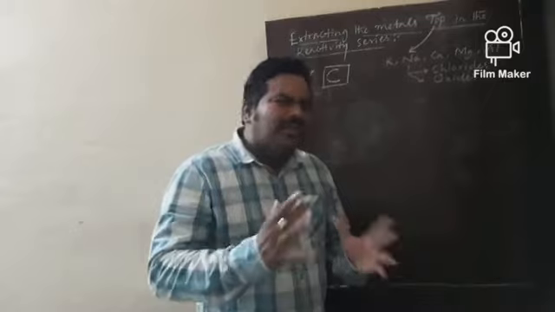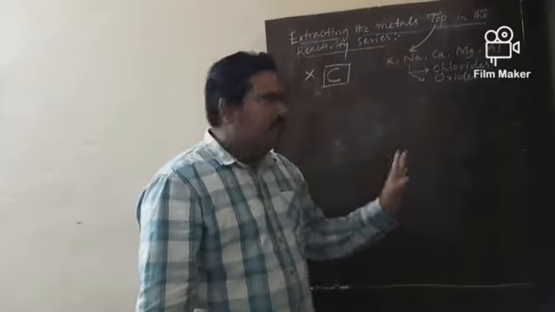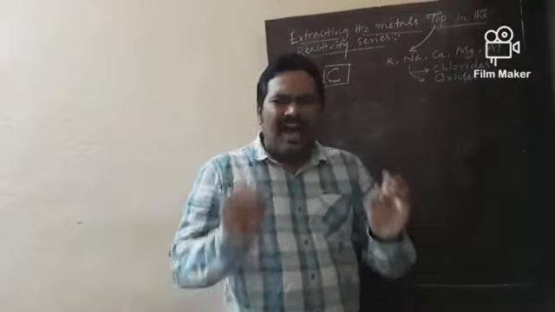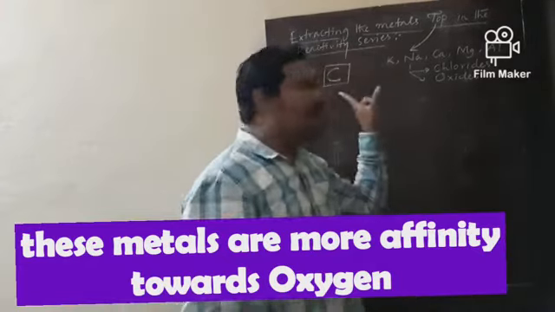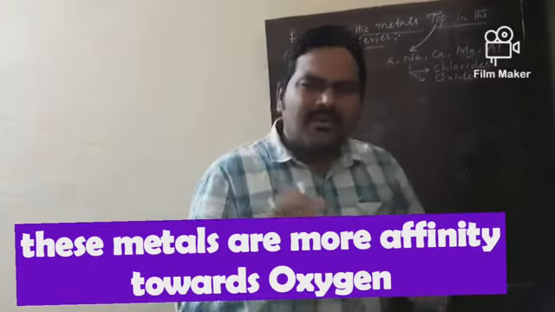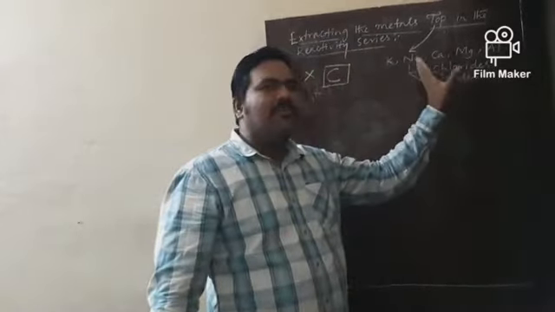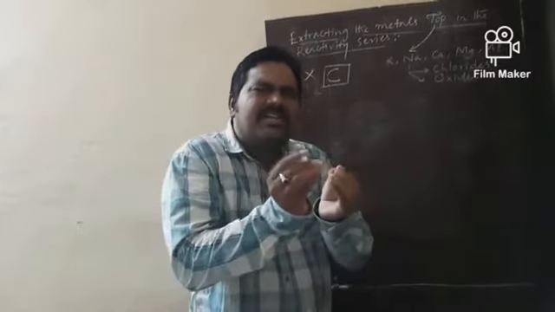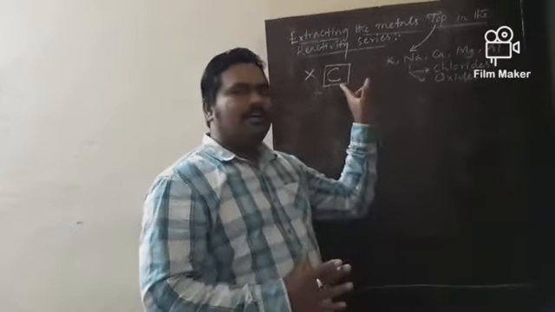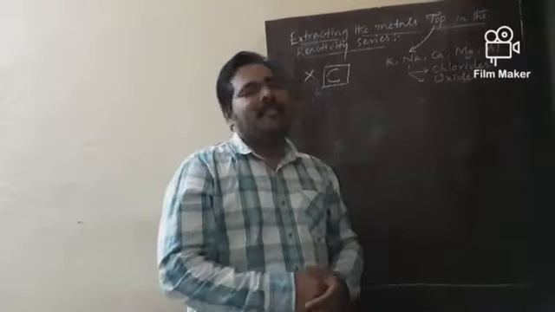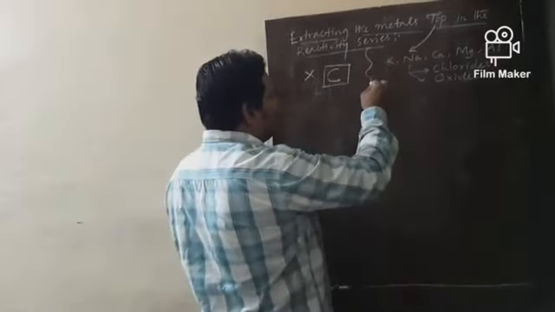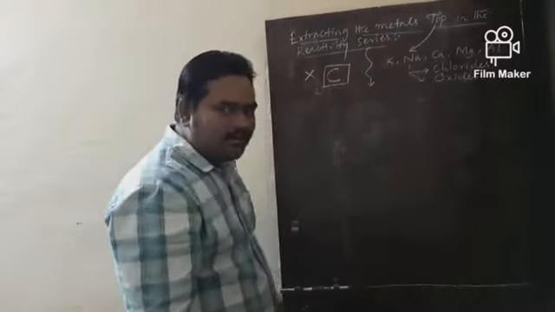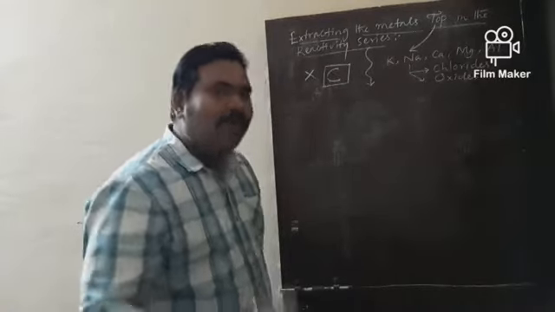Why are we not using carbon? Because all these metals have a higher affinity towards oxygen than carbon. What do you understand by the word affinity? Attraction. Yes. So all these metals readily form oxides, with a great interaction with oxygen, so carbon is unable to reduce these metal oxides. Then what shall we do? These metal oxides or metal chlorides are directly converted to metals by one process.